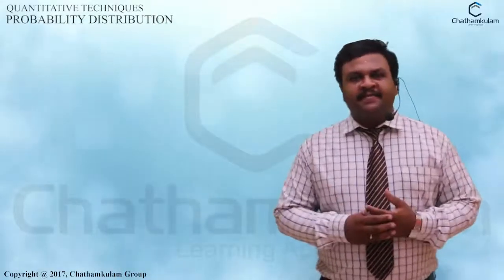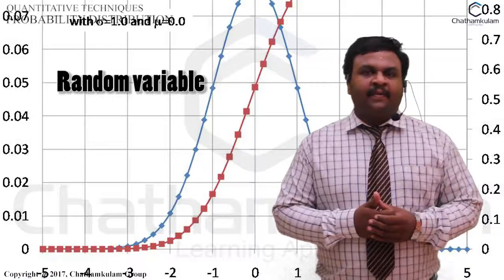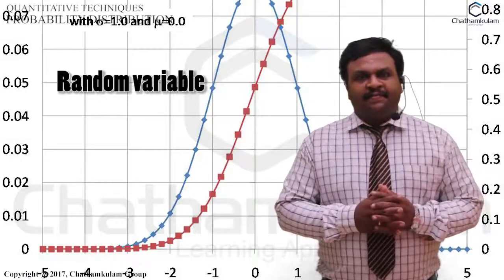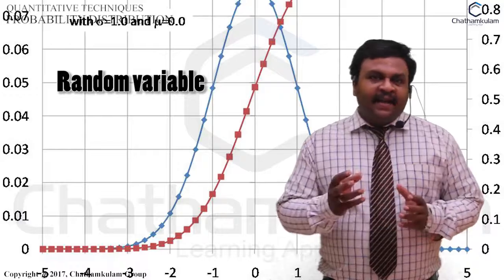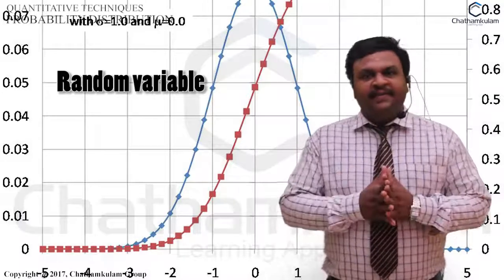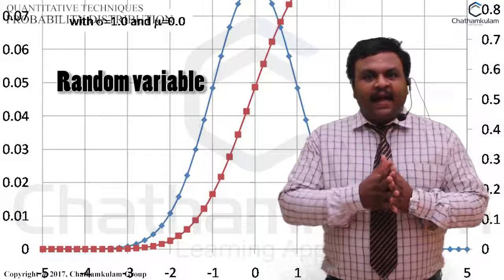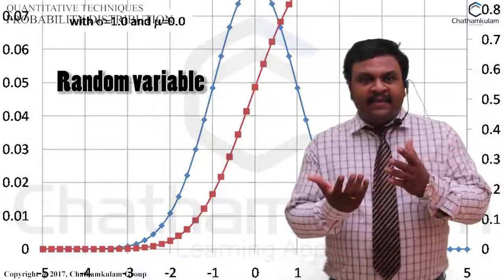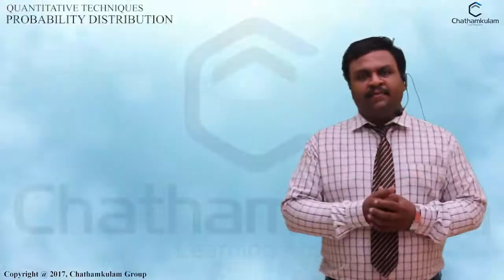Topic is random variable. A random variable can be defined as a real valued function that is defined on sample space S of the experiment.